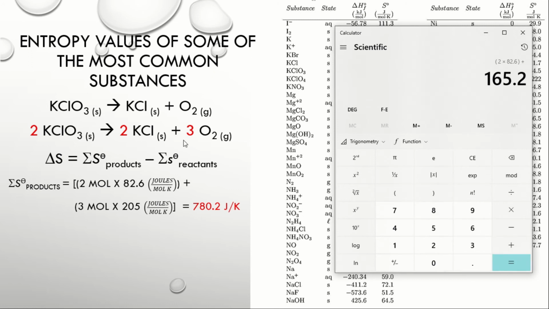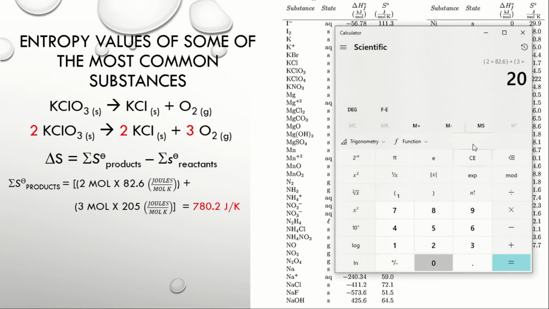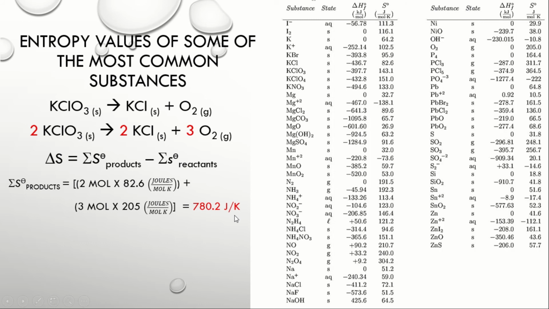Plus, yung susunod naman na substance, which is yung oxygen. Yung coefficient ng oxygen, which is 3, times the entropy value of oxygen na gas. So, oxygen gas is 205. So, 205. And then, enclose sa parenthesis. So, the summation of the entropy value of the product is 780.2 joules per Kelvin. Bakit joules per Kelvin? Kasi mole yung unit ng ating coefficient, tapos may mole dito, cancelled, kaya joules over Kelvin lang ang may iwan na unit.